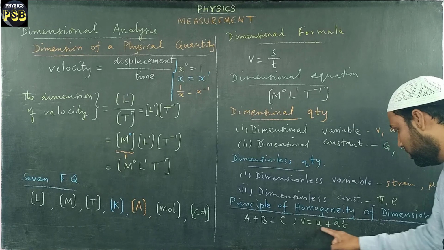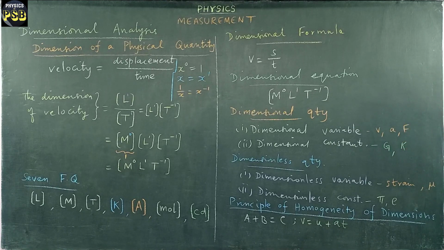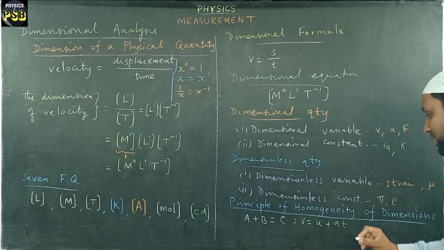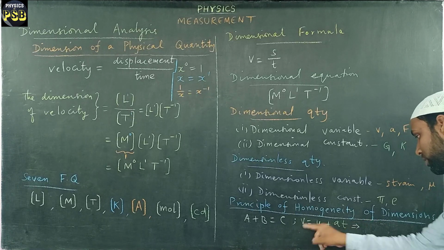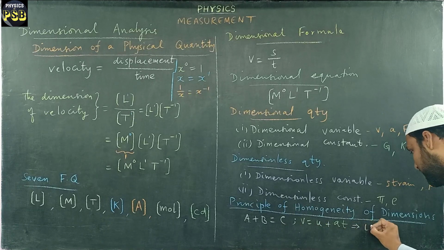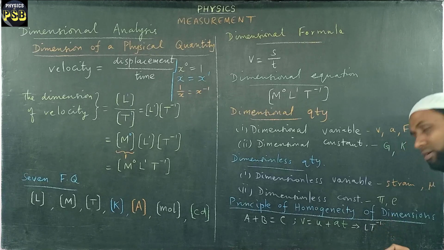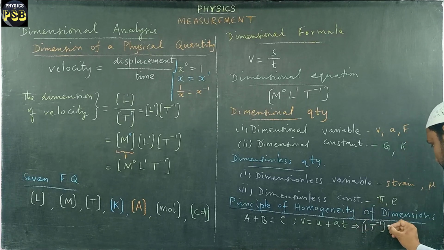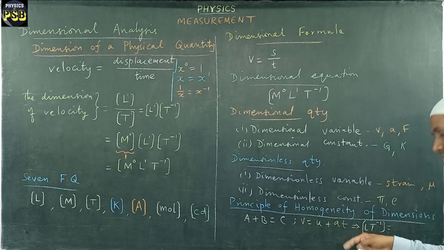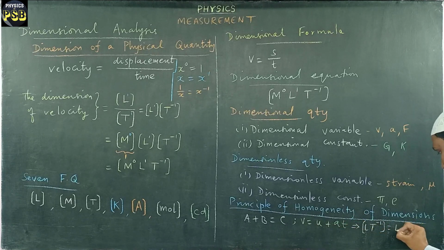So in the place of these quantities, I am going to mention their dimensions. In the place of v, its dimension is L T power minus 1. Then equals, initial velocity will also have the same dimension, L T power minus 1. Then we have acceleration.